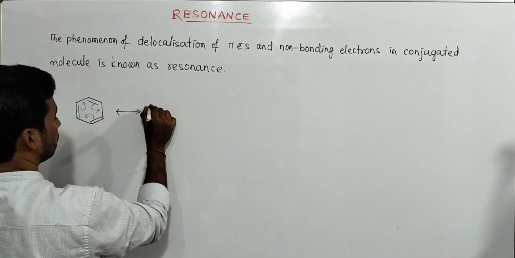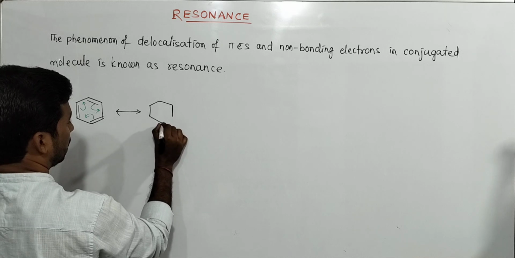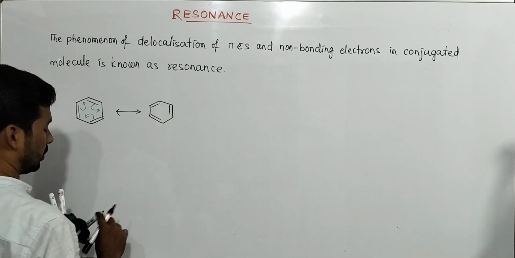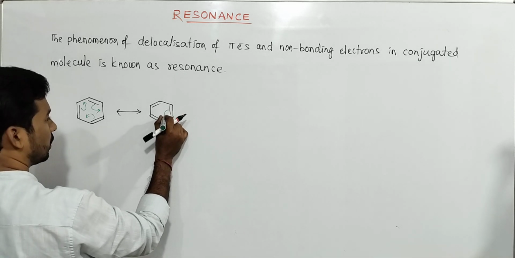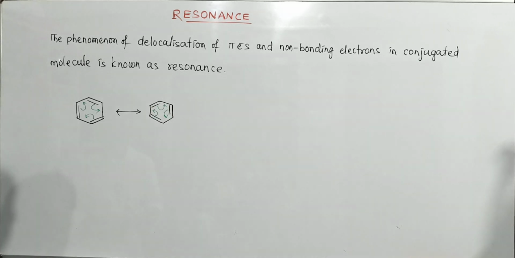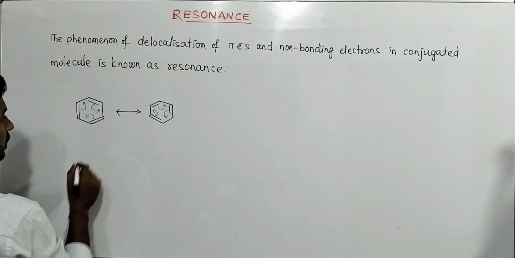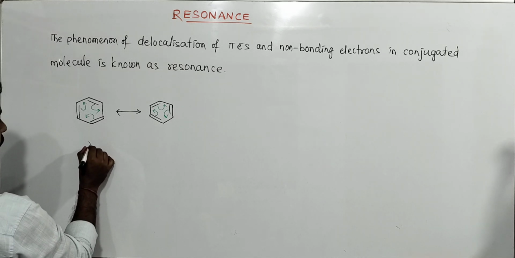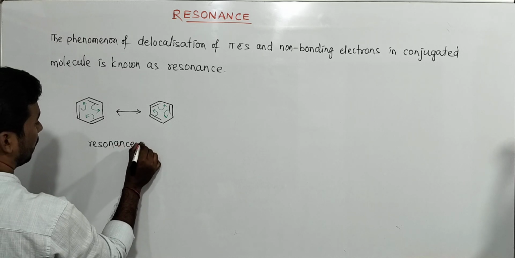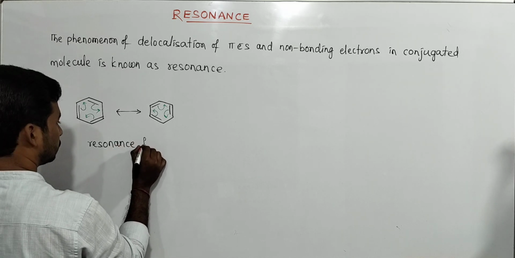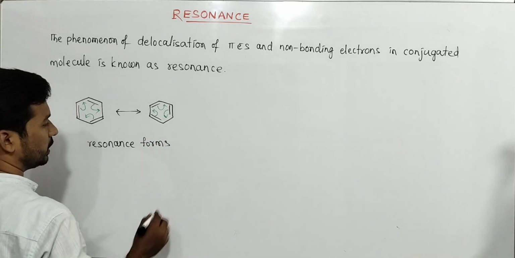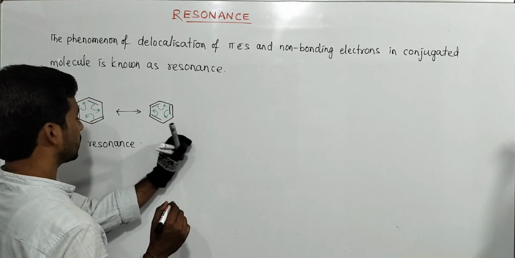That gives another structure, with double bonds at different positions, always delocalizing like this. So these two are called resonance forms or resonance structures.